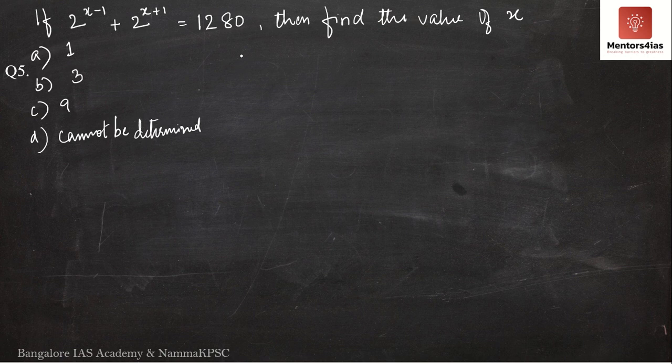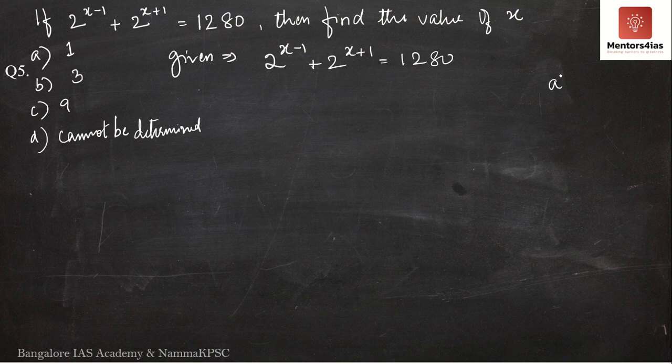Okay, so now let us try to find out. So what do we have? The question says 2 to the power x minus 1 plus 2 to the power x plus 1 is equal to 1280. Now again going back to your law of surds.